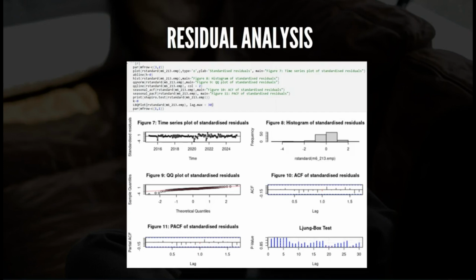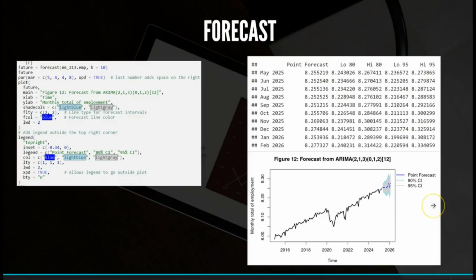Most importantly, the Ljung-Box test results show p-values above 0.05 across different lags, confirming our residuals behave like white noise. Let's see our forecast.